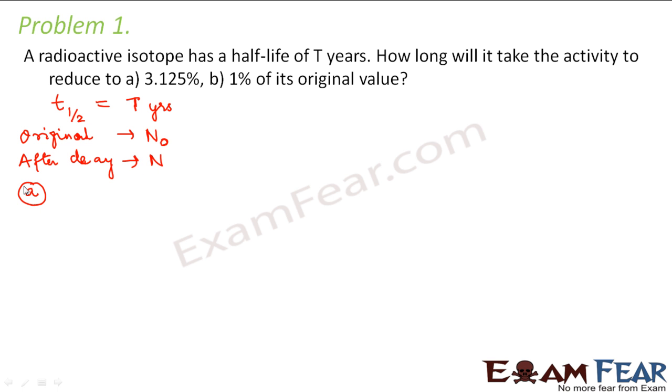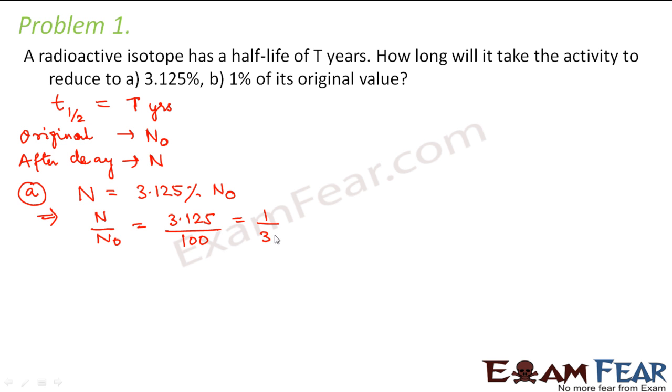Okay, so now let us first solve the first part of the problem. It says, how much time will it take for its activity to reduce to 3.125%. That means N should be equal to 3.125% of N0, right? That means N divided by N0 should be equal to 3.125 divided by 100.